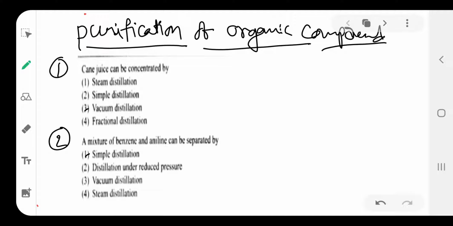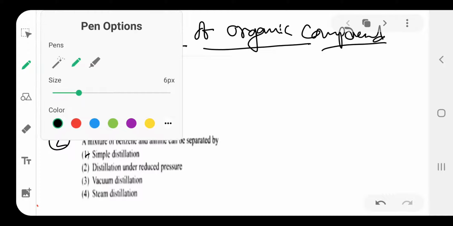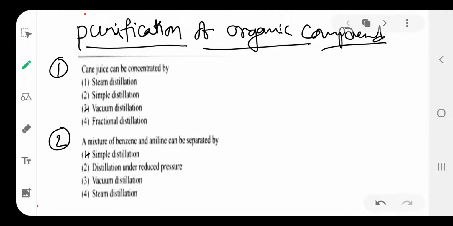The cane juice can be concentrated by the... cane juice means sugar cane juice. How is it concentrated? Steam distillation, simple distillation, vacuum distillation, or fractional distillation. Generally, sugar cane juice is concentrated or purified by vacuum distillation. Option is 3.